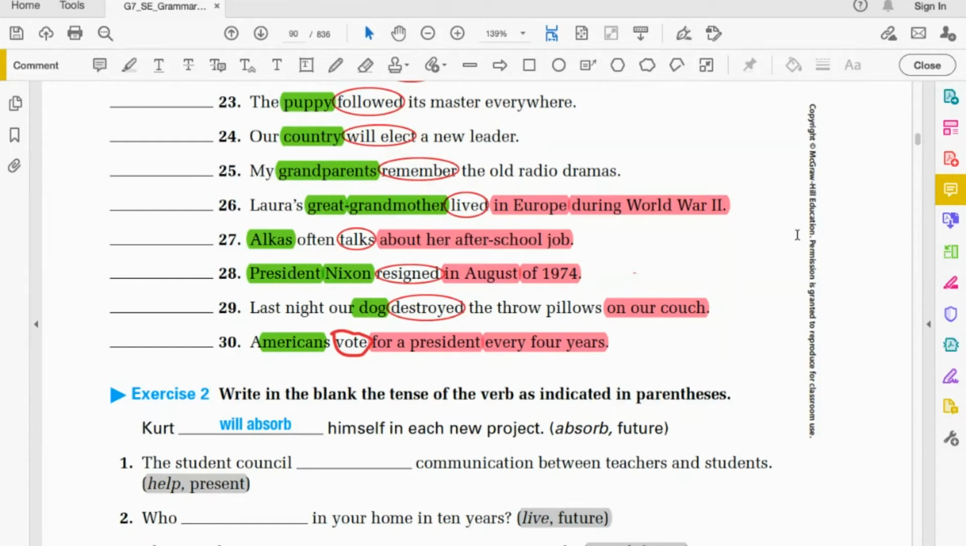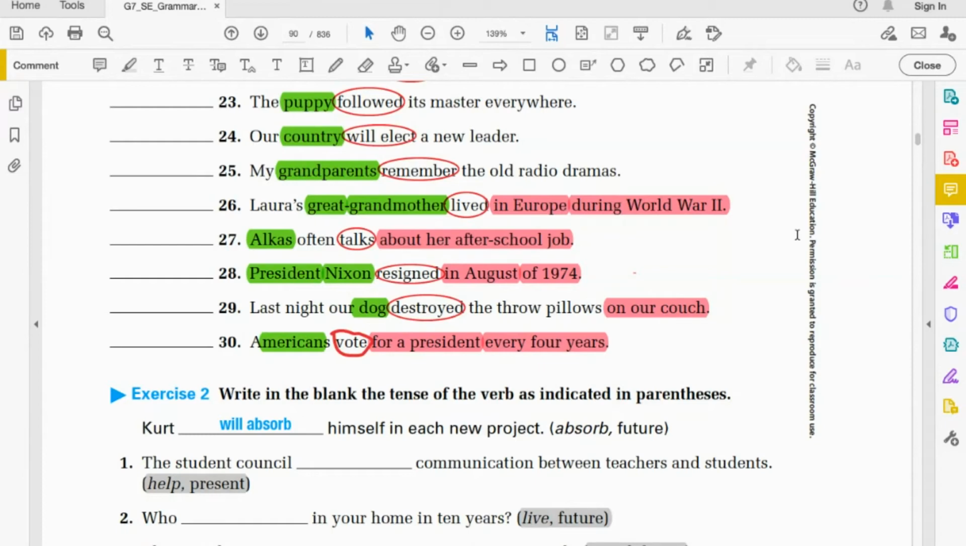Now, we're going to work on some sentences, practicing to form their correct present, past, or future tense. We have a sentence with a blank. In parentheses behind each sentence is the verb and the tense that you're supposed to use. Kurt blank himself in each new project. Absorb, future tense. On the blank, you would put Kurt will or shall absorb himself in each new project.